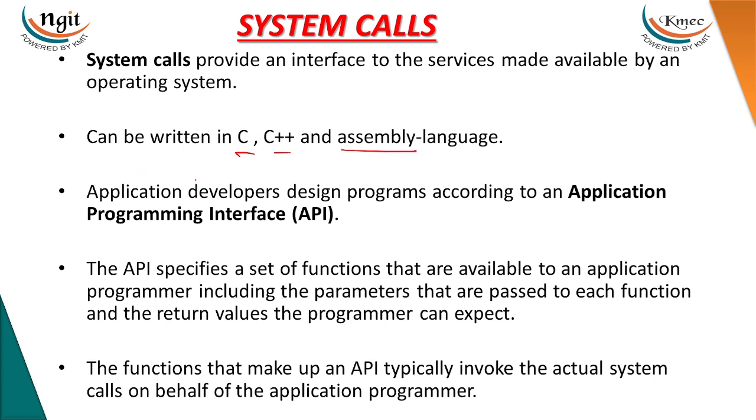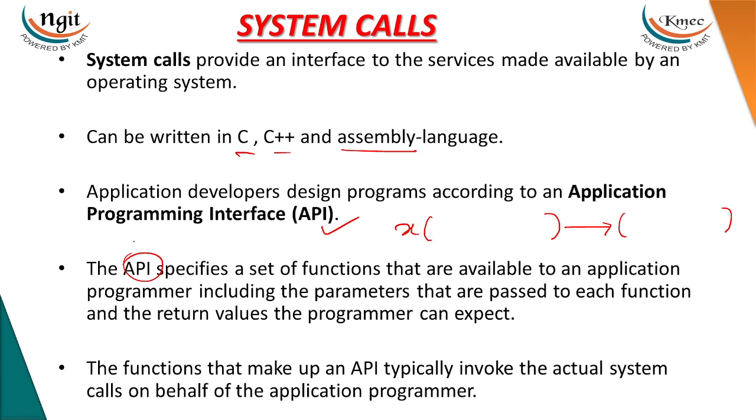Every application or every programming language will have its own API, application programming interface. Example: C, C++ with Turbo C, Turbo C++, and Java with Eclipse, etc. So there is an application programming interface associated with each and every language. This API provides some set of functions. Suppose that X is a function. This function will invoke a particular system call in the operating system.